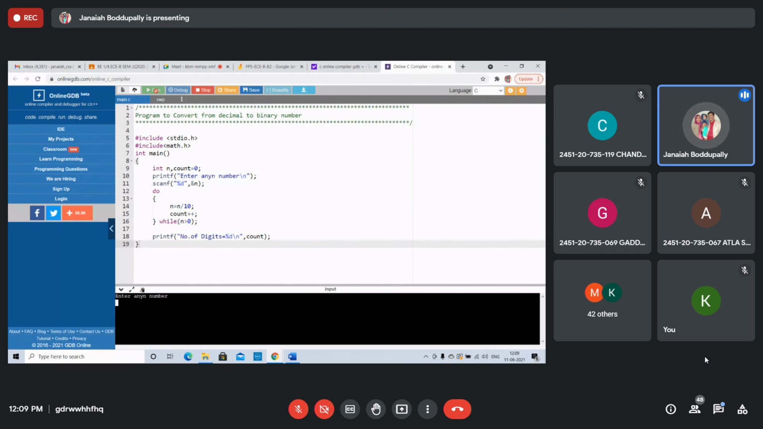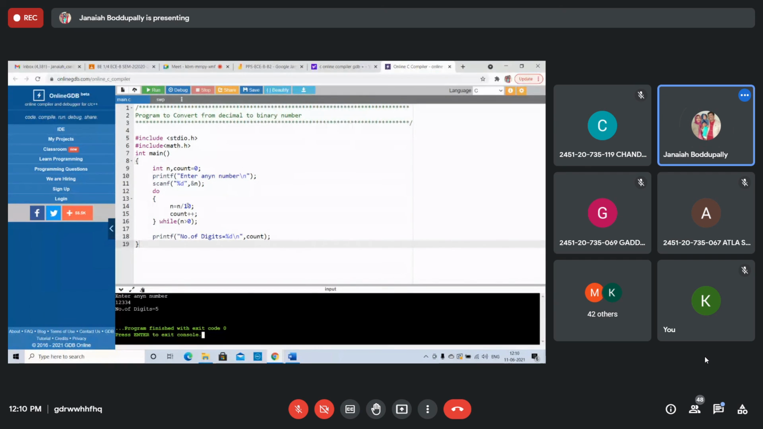Enter any number: 1, 2, 3, 4, 5. Five digits. Number of digits equals 5. That's it. Right? Do while. You can use while also: while n greater than 0, that's it. You can write it. No need to write a semicolon for while. Count is 0, n equals n by 10. Every time we divide, we are removing one digit.